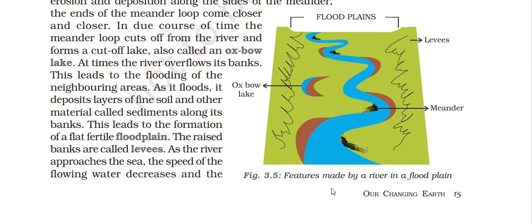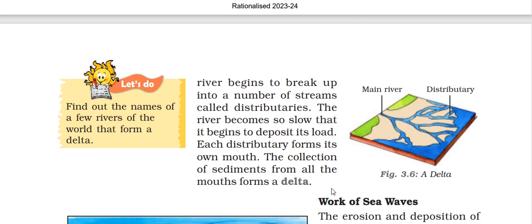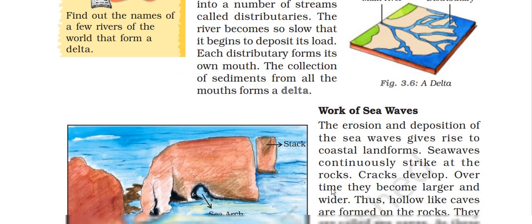As the river approaches the sea, the speed of the flowing water decreases and the river begins to break up into a number of small streams called distributaries. The river becomes so slow that it begins to deposit its load. Each distributary forms its own mouth. The collection of the sediment from all the mouths forms a delta.